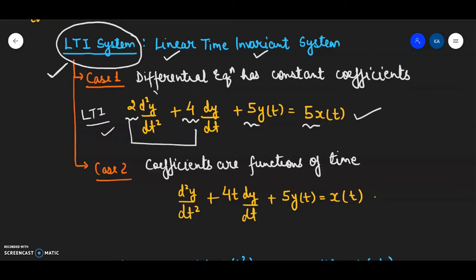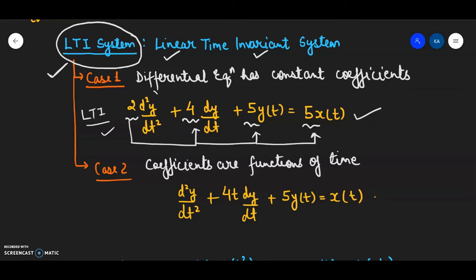If I label all these constants, all these constants are time independent. If in a differential equation all the constants are time independent, we say that the given differential equation is a time invariant differential equation. The system described by the linear equation is invariant.